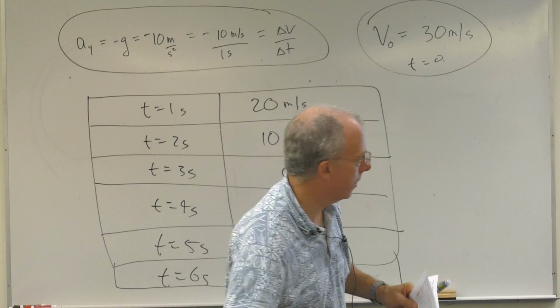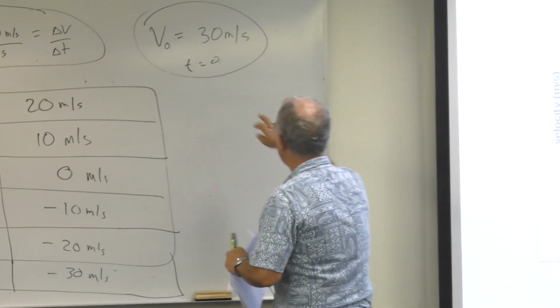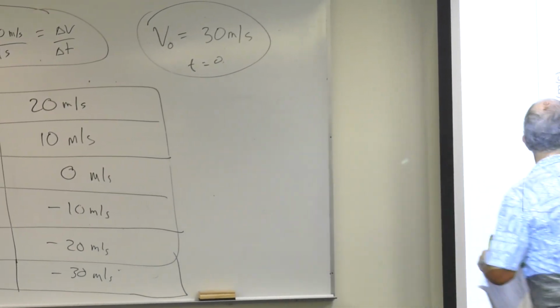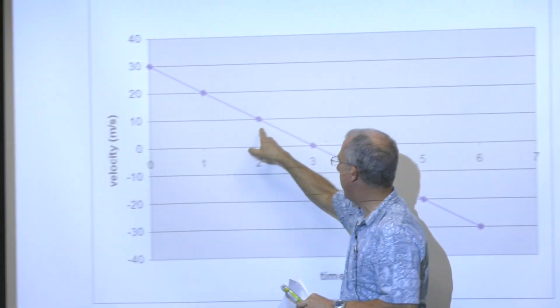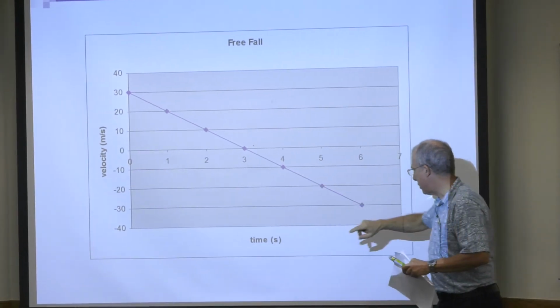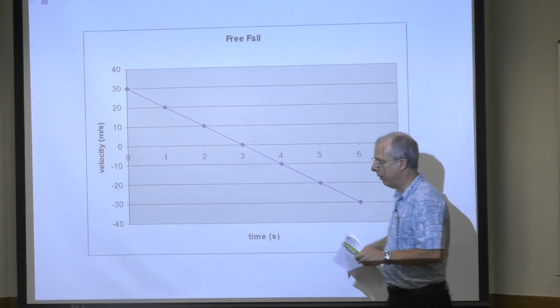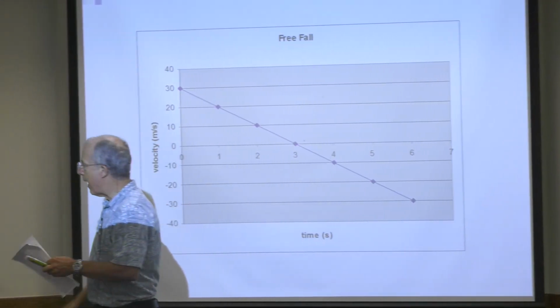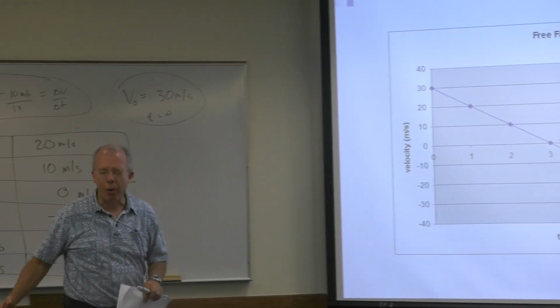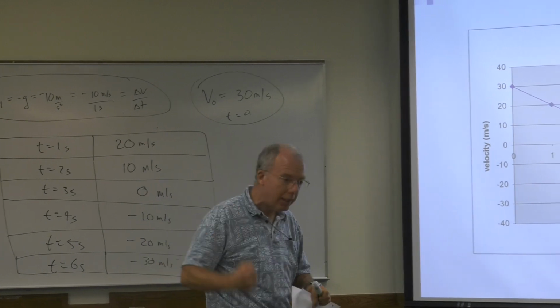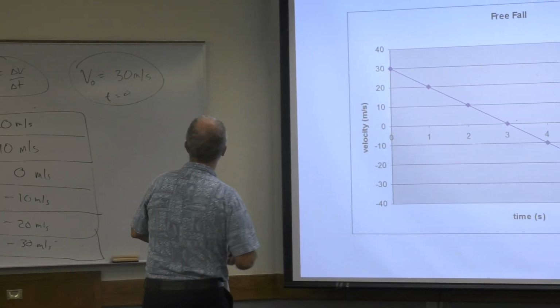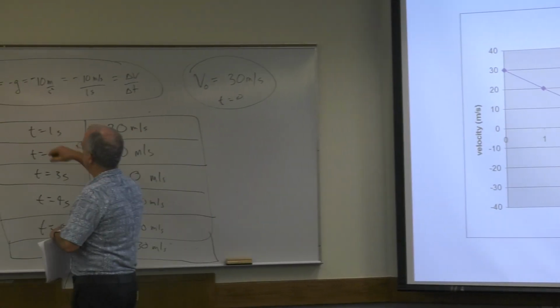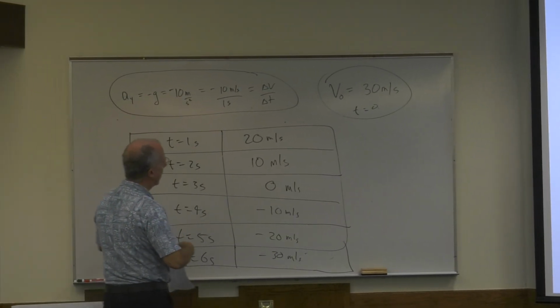Hopefully you had something like this. So we start out at time equals 0 at 30. Then a second later, it's 20, 10, 0, minus 10, minus 20, minus 30. Okay? Now, does this make sense? You always want to ask yourself that question. Does this make sense? Well, we said that the acceleration is minus 10 meters per second squared.